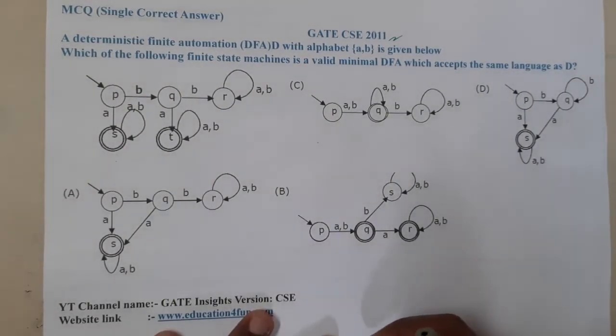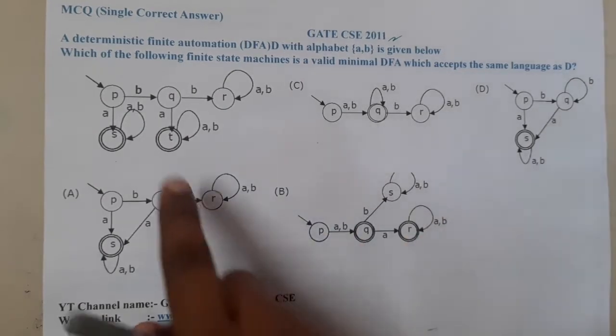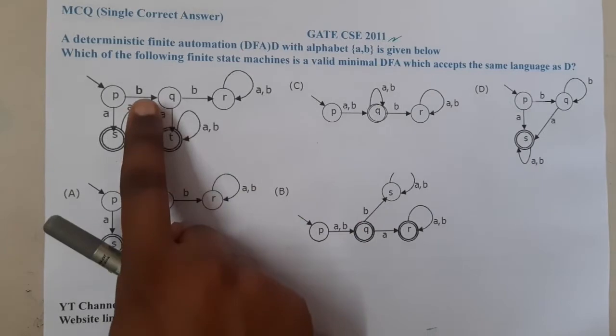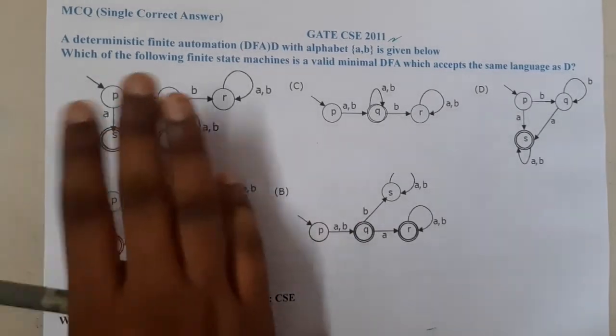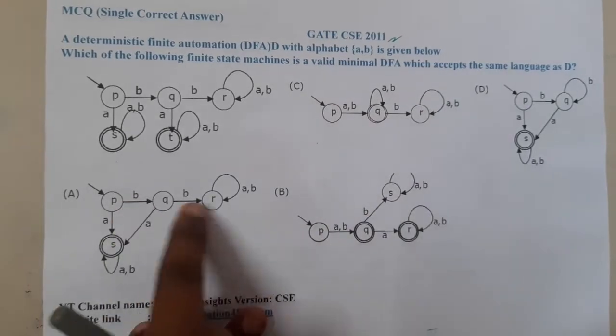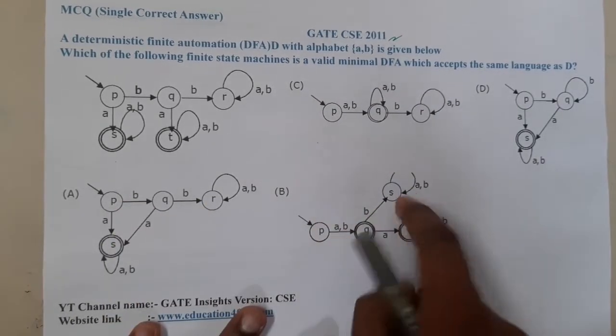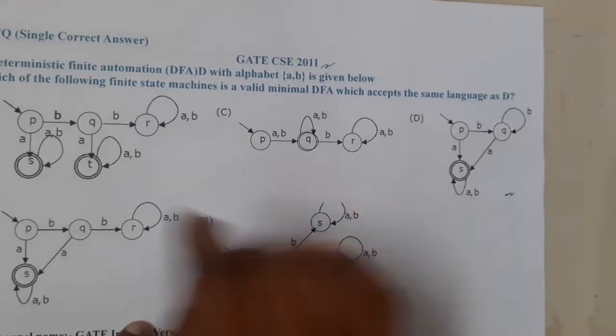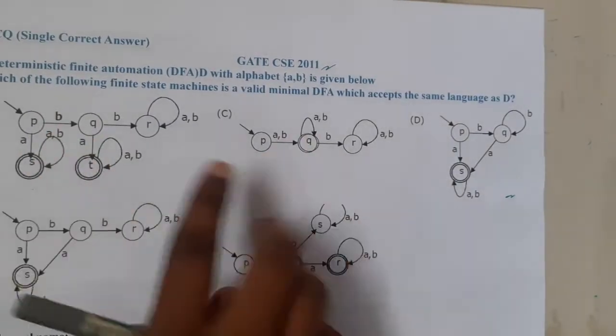I observed one string here. BB is not accepted, guys. Anything starting with BB will not be accepted. After BB, if anything is available, it will not accept.